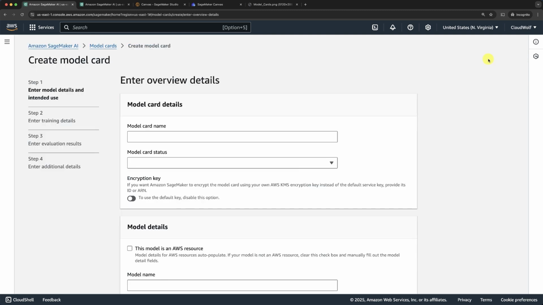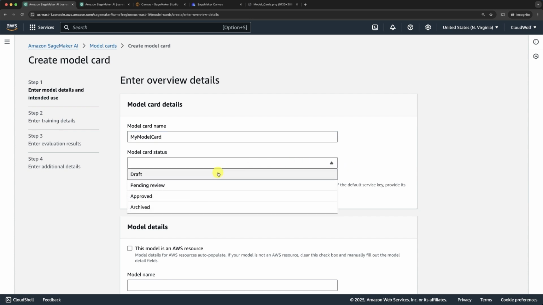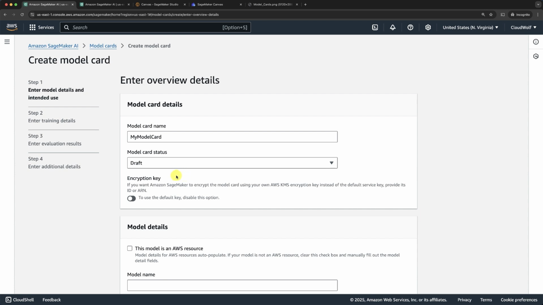Let's create a new model card. First, we have to give a name to our model card. So let's simply call it my model card, okay? Then you have to specify a model card status between draft, pending review, approved, or archived. So let's choose draft. Then here you can choose to encrypt the model with an encryption key if you want.